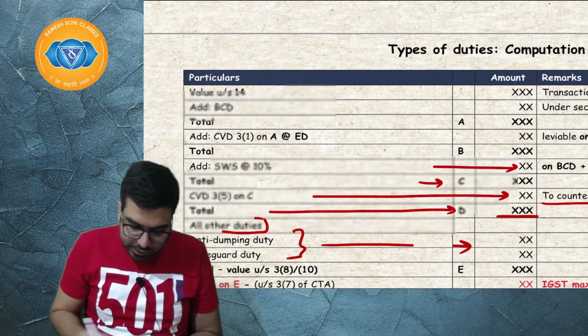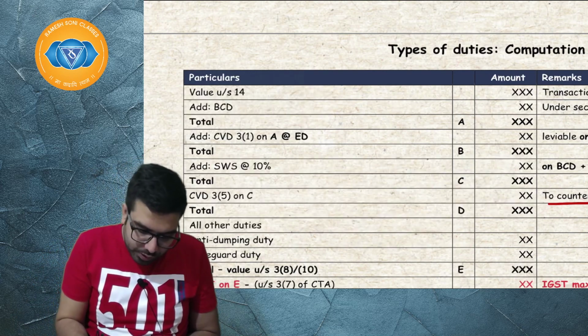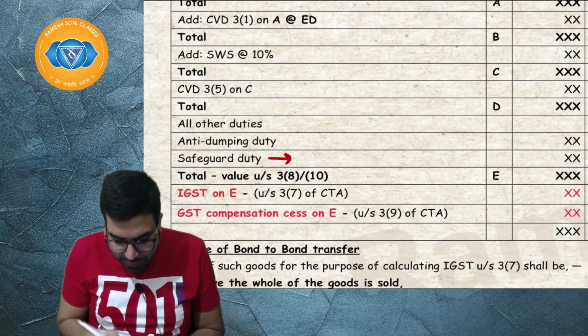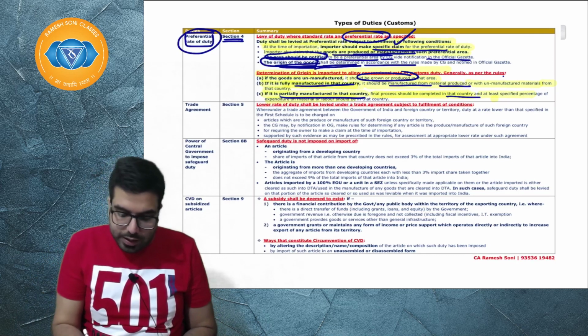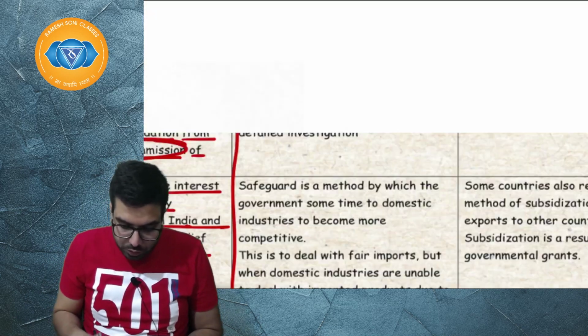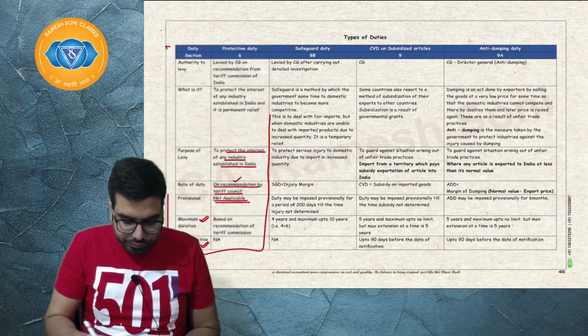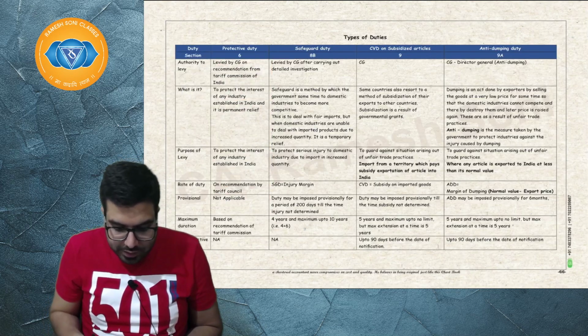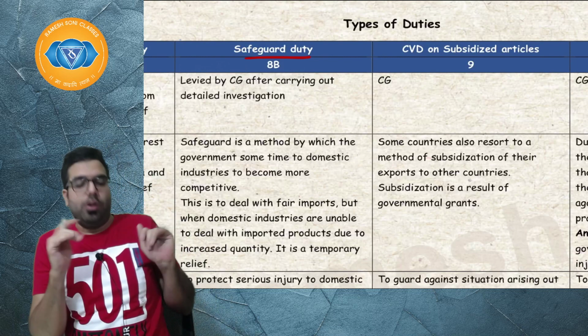Let's go ahead and understand the next one. Now, the next duty over here is the safeguard duty. Everyone, in your chart again, one minute. Now, what do you mean by safeguard duty? Sir, as the name suggests, safeguard means in order to safeguard the domestic industry.